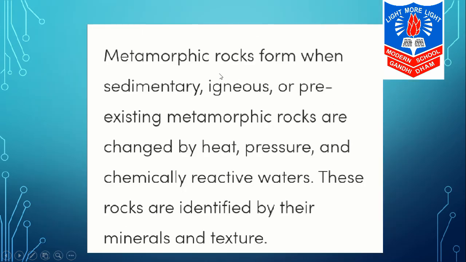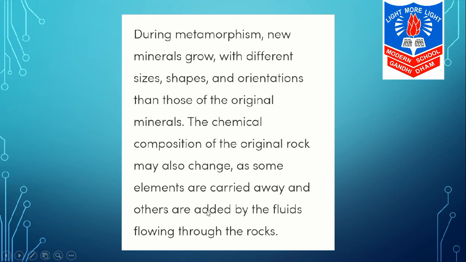Again, metamorphic rocks form when sedimentary, igneous or pre-existing metamorphic rocks are changed by heat, pressure and chemically reactive waters. These rocks are identified by their minerals and texture. During metamorphism, new minerals grow with different sizes, shapes and orientations than those of the original minerals.